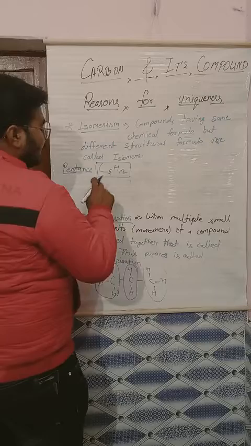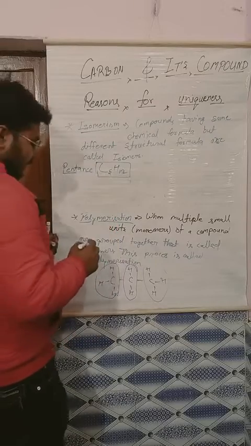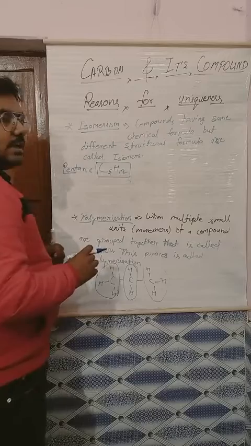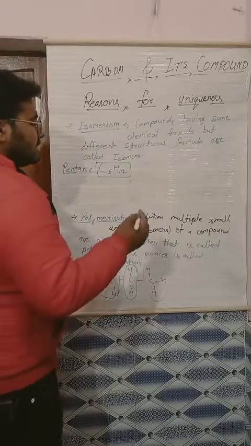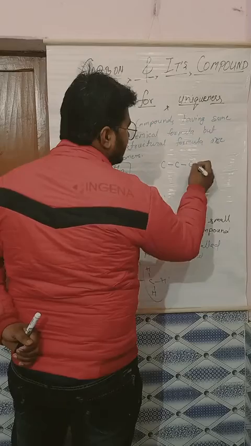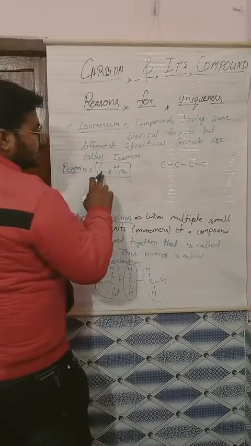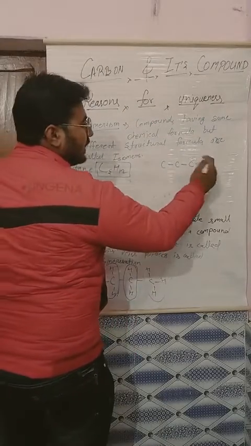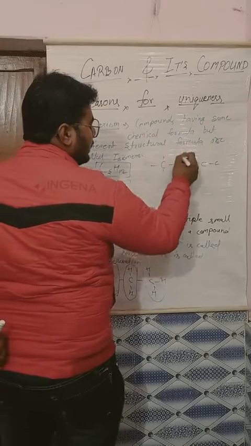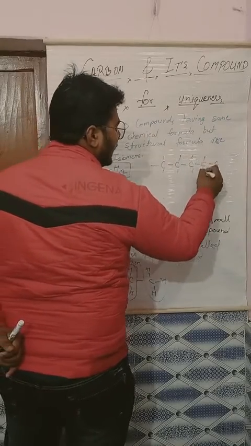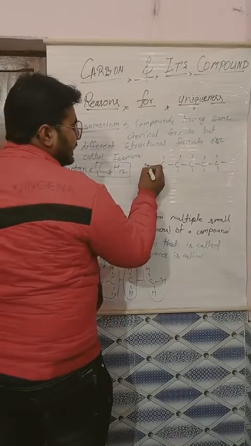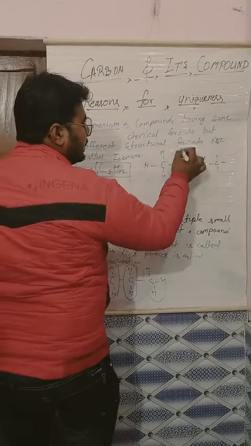So if we have to make the structure of this carbon compound, pentane, then we can draw the structure by 2 or 3 methods. Let's make one. C. How much C was there? 5. So here we will get 12 H, added with every carbon.